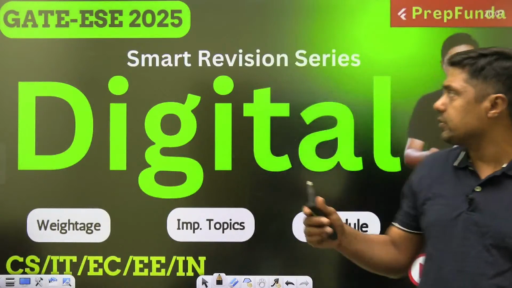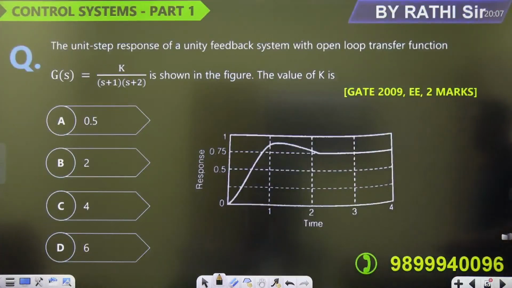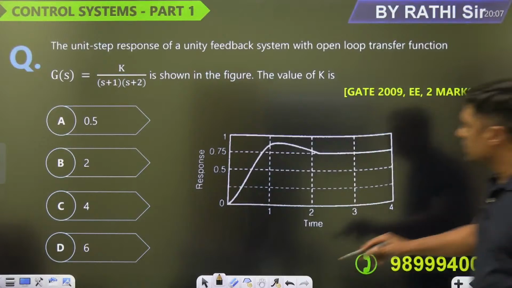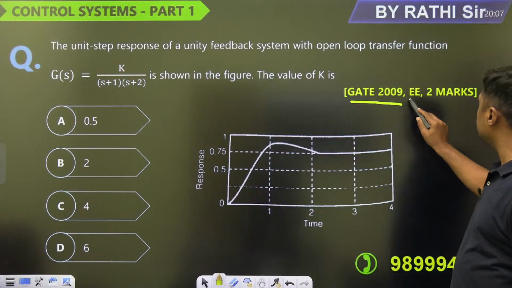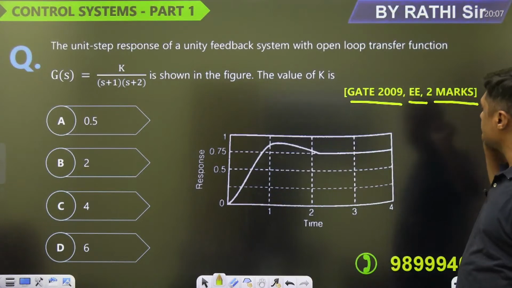First question on your screen, try to solve this. What is the answer for this one? This is the question here, from 2009 electrical branch, a 2 marks question.